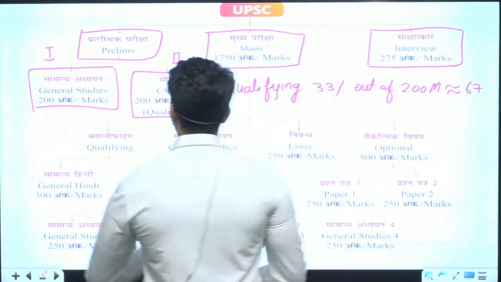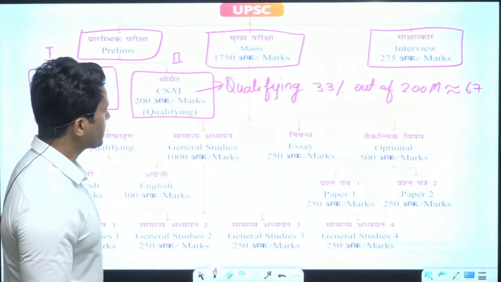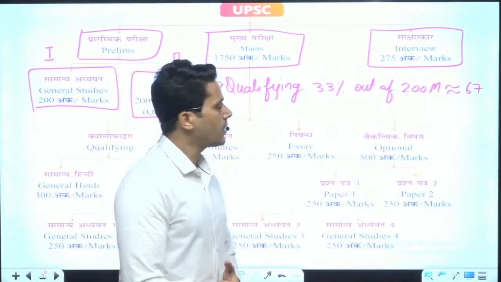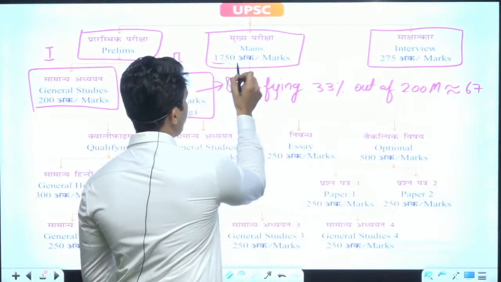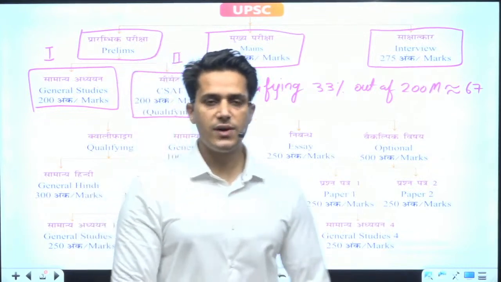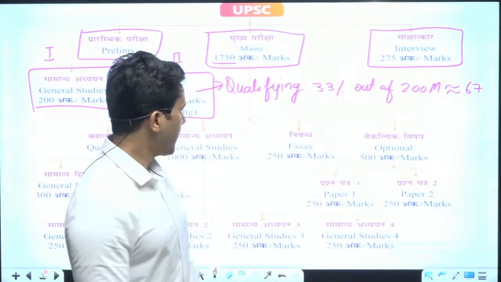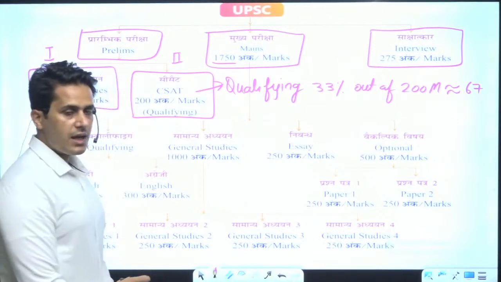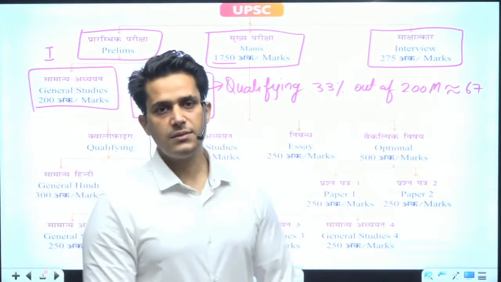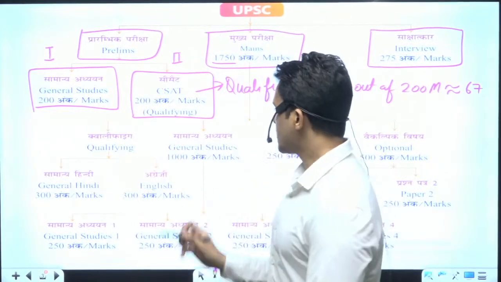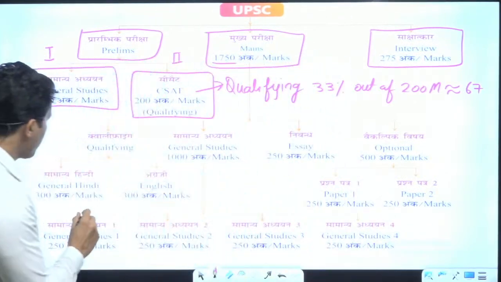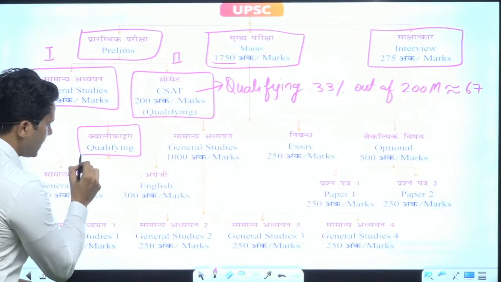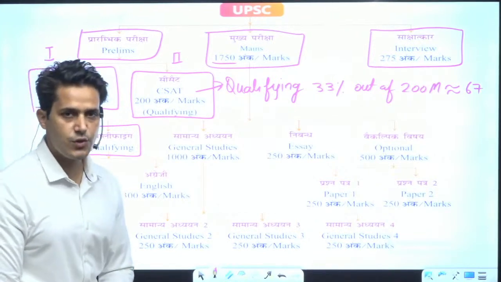Okay. After qualifying the prelims exam, you have to write mains, which is 1750 marks in total, divided in the following categories. In the mains exam, there are 9 papers, in which 2 papers are just qualifying.